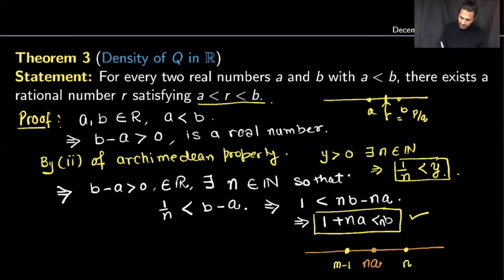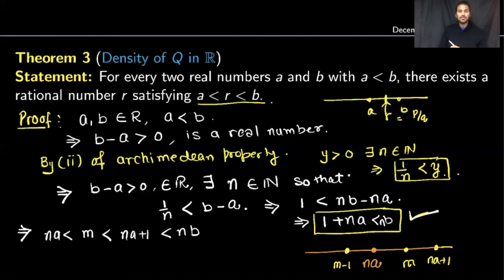Now if these are m minus 1 and m, consecutive natural numbers, then if I add 1 to this real number, I will get na plus 1 on the other side of m. So from this picture, I can conclude na is strictly less than m, and m is strictly less than na plus 1, and 1 plus na is strictly less than nb by using this inequality.